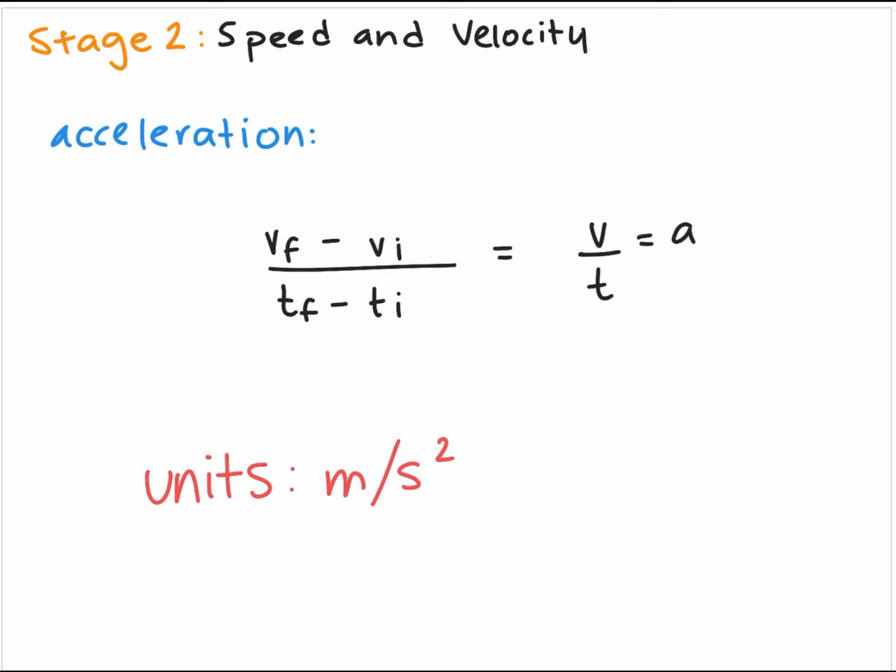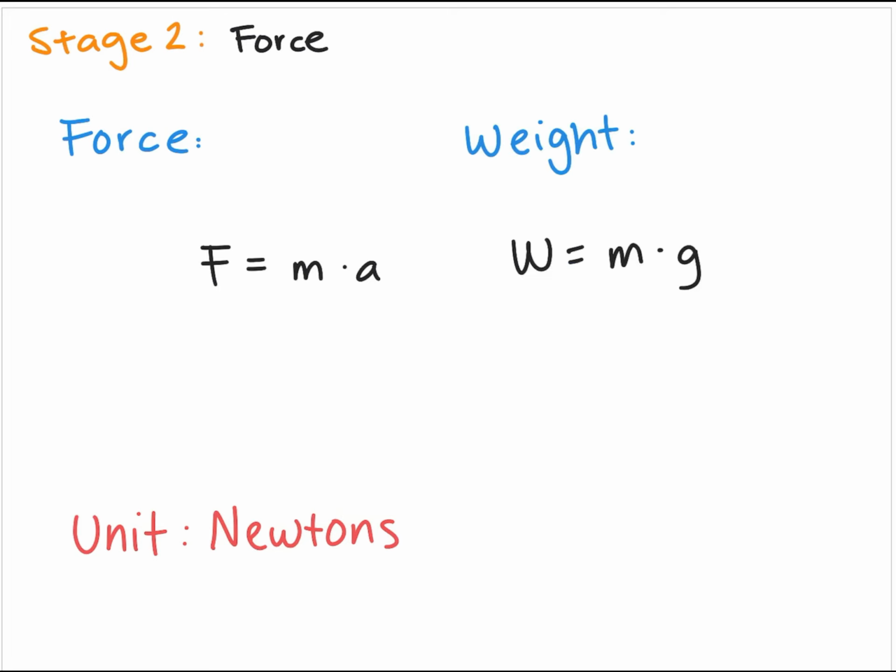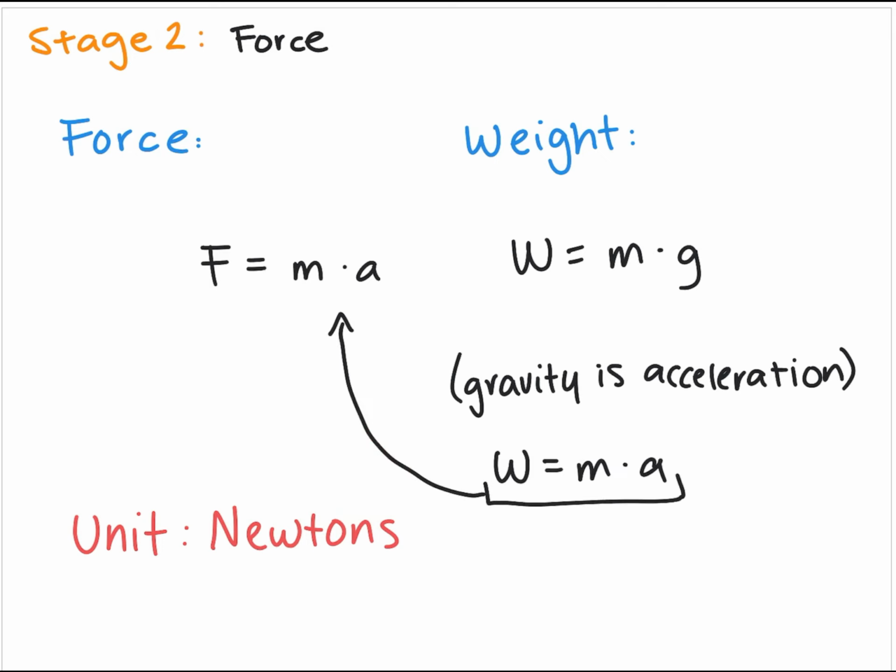The formula is final velocity minus initial velocity over final time minus initial time. The units of this are meters over seconds squared. Force is the mass times acceleration. Weight is very similar to force since weight equals mass times gravity. Gravity is a type of acceleration. 9.8 is the acceleration of the Earth.